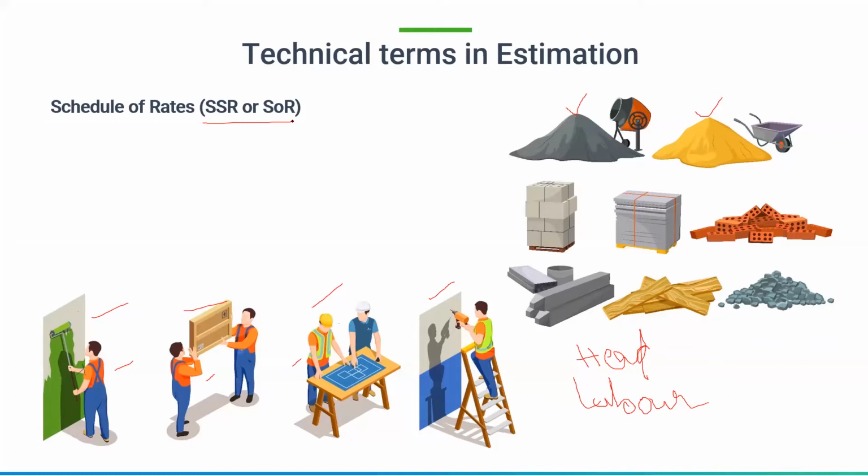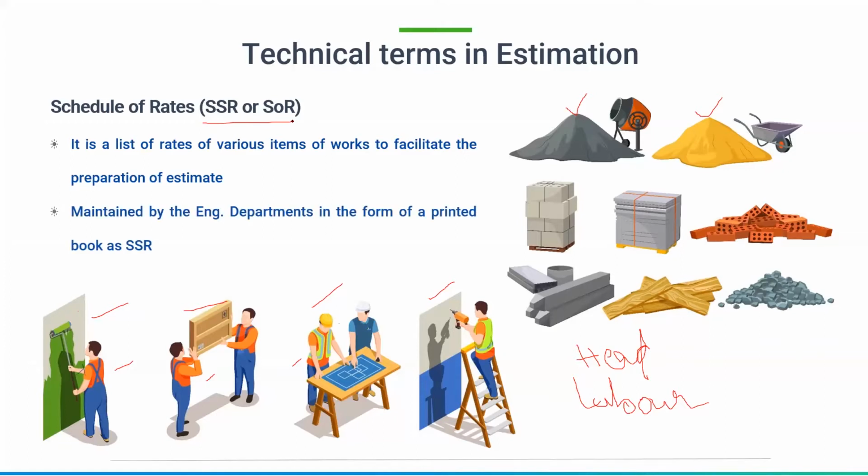Okay, so this is a list of rates of various items of work to facilitate the preparation of an estimate. So before preparing the estimate, we need to know the rates. Without knowing the rates, we can't go for the estimation. Okay, so it is generally maintained by the engineering departments of that particular state government, and printed in the form of a book called SSR or SOR. Okay, SOR is schedule of rates, SSR is standard schedule of rates. We can call it either way.